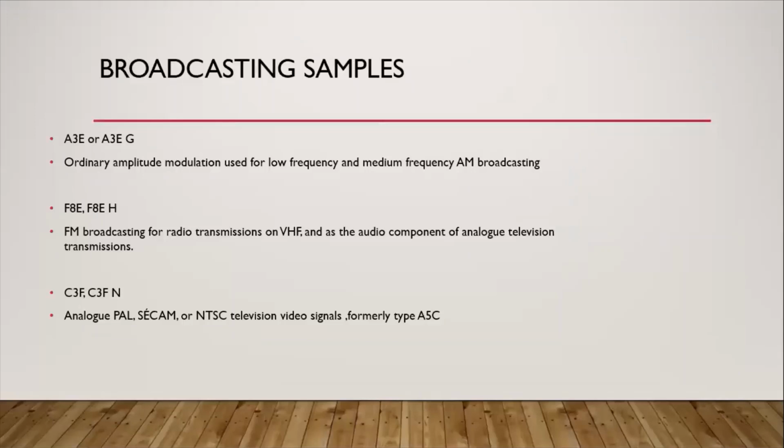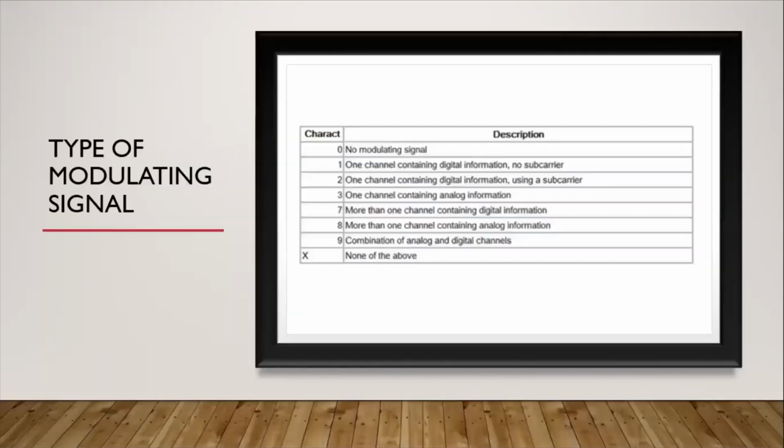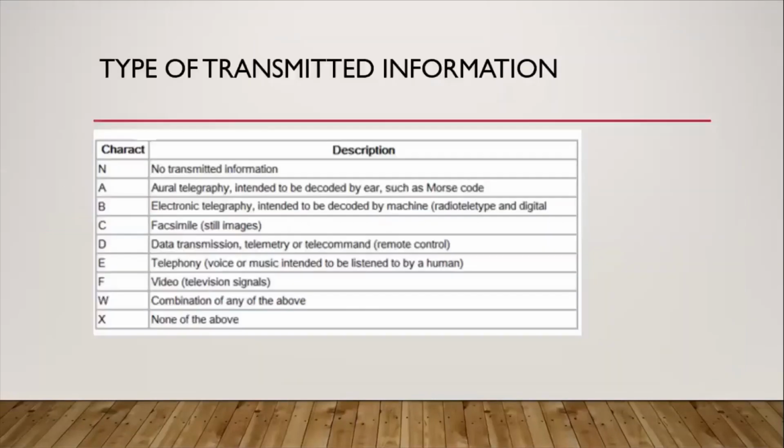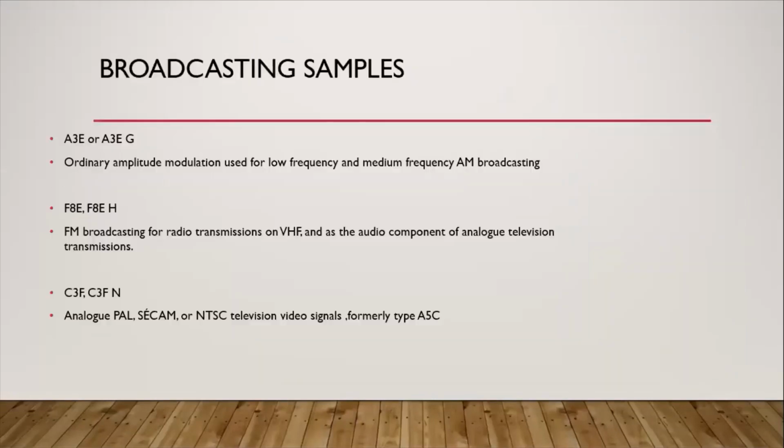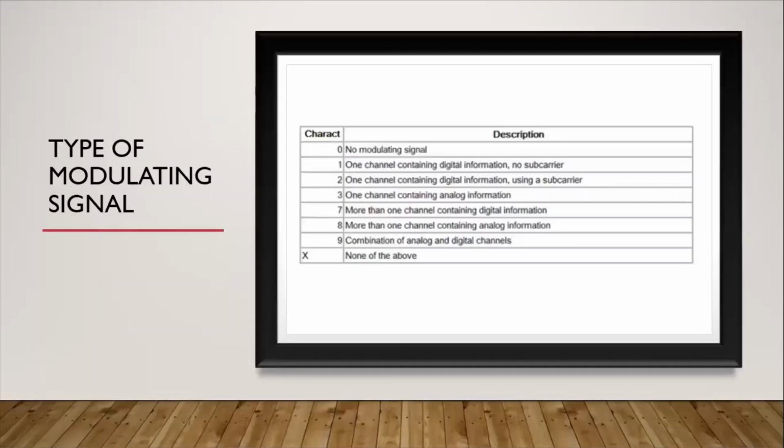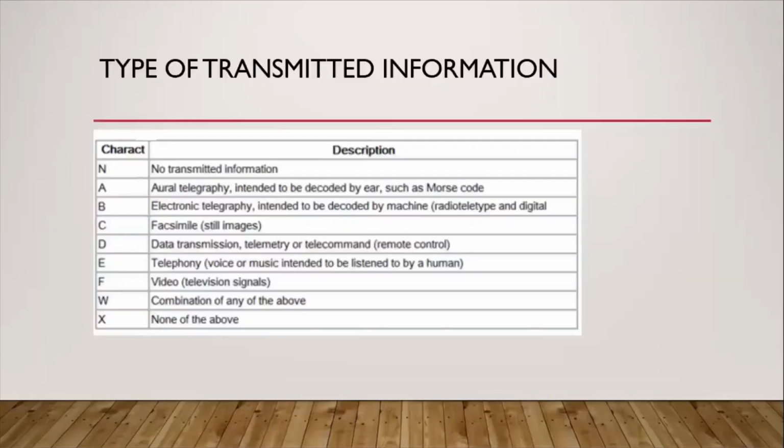Then kapag 3 naman, ang kanyang pangalawang characteristic, that is the type of modulating signal, then ang ginagamit naman is one channel containing analog information. Okay? Then sa pag-E naman, yung panghuli, or yung type of transmitted information, kapag E, ibig sabihin sa telephony yung application niya. That is voice or music intended to be listened to by a human.